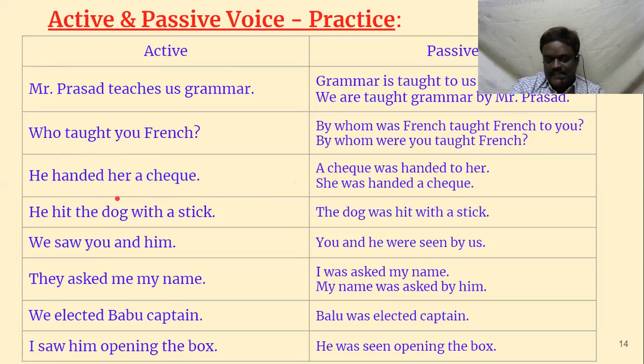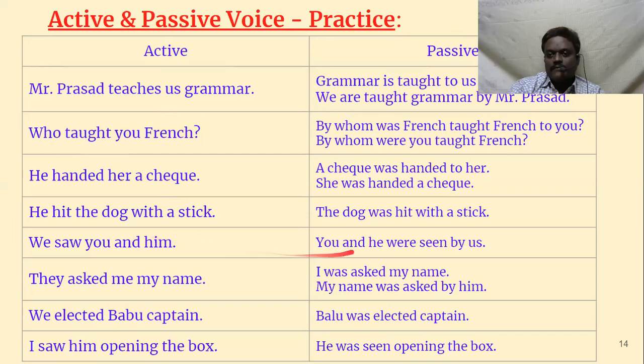He handed her a check. A check was handed to her by him, and by him is not necessary. So a check is the object. Handed is the verb. Handed becomes was handed. A check was handed to her, or her can be brought forward: She was handed a check. So both are possible. Two objects are there in all these sentences.